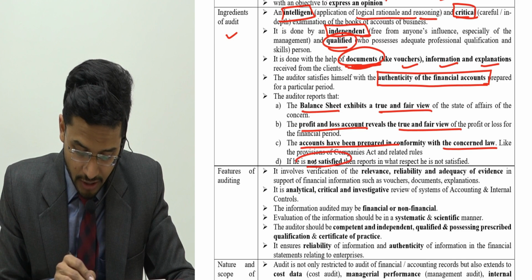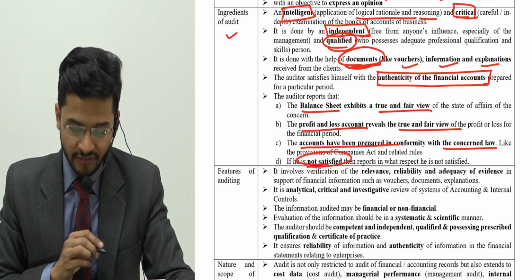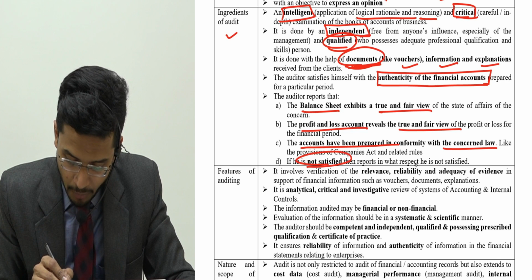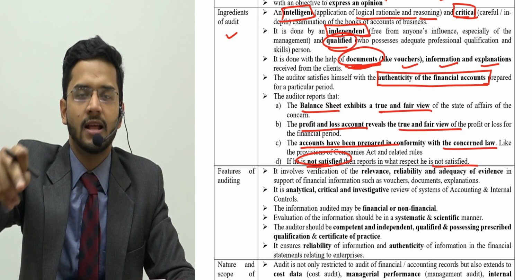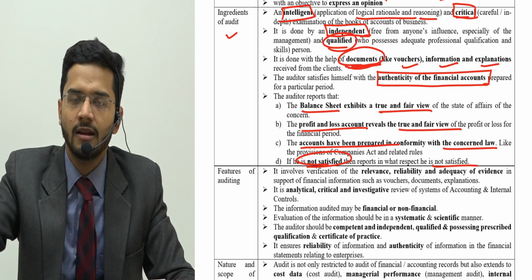And if the auditor is not satisfied, then he will report that he is not satisfied. Whatever element he is not satisfied with, he has to tell that he is not satisfied with this particular element.